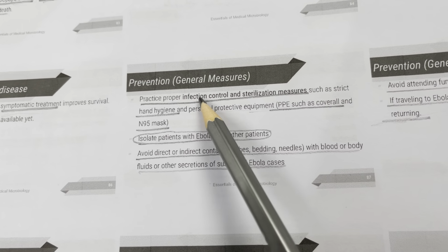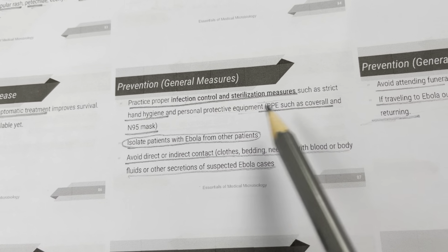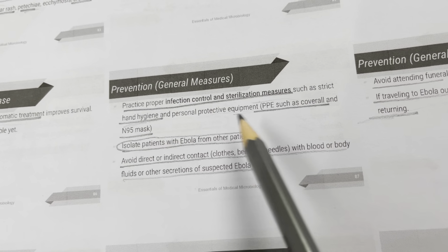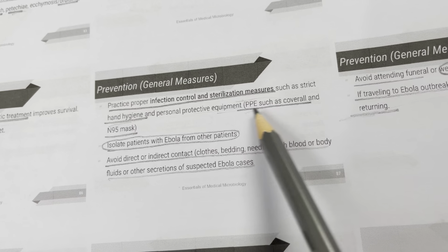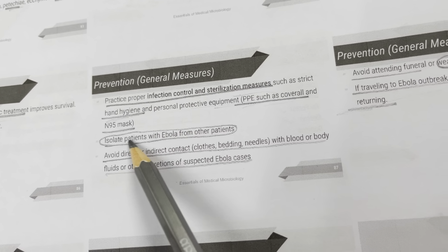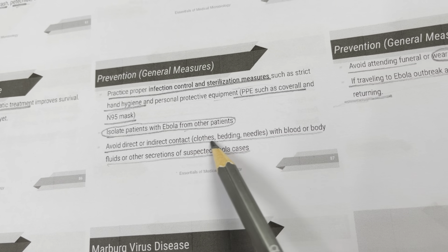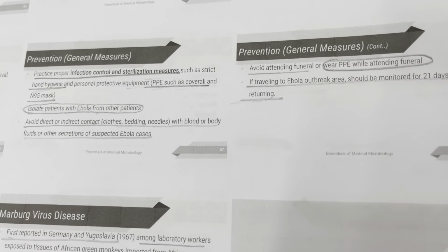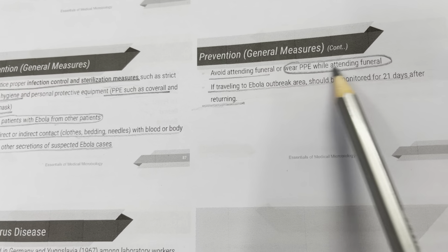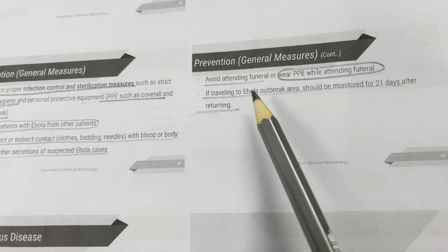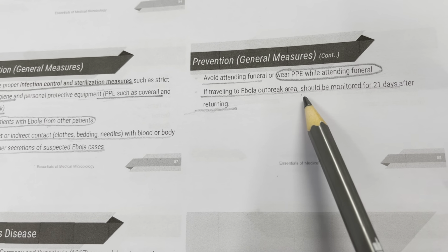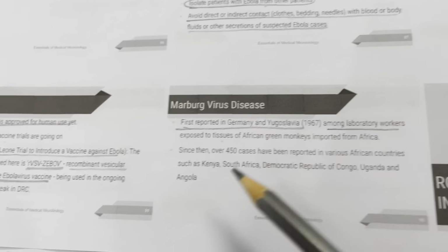So you need to practice proper infection control and sterilization procedures, and hand hygiene, obviously. Wear protective equipment such as PPE, coveralls, N95s, etc. Isolate patients with Ebola from other patients. Avoid direct or indirect contact along with the patient's articles. And avoid attending funerals, or wear PPE while attending the funeral of an Ebola patient. If traveling to an Ebola outbreak area, you should be monitored for 21 days after returning.